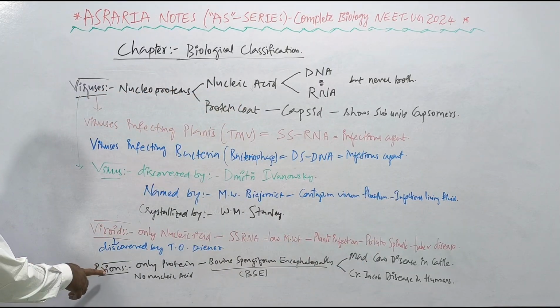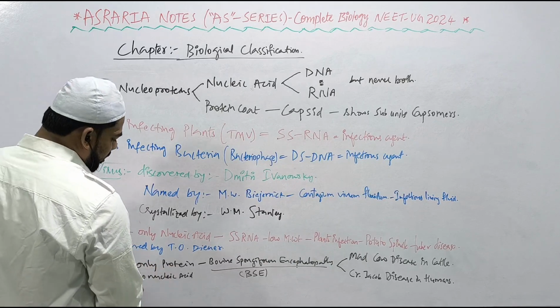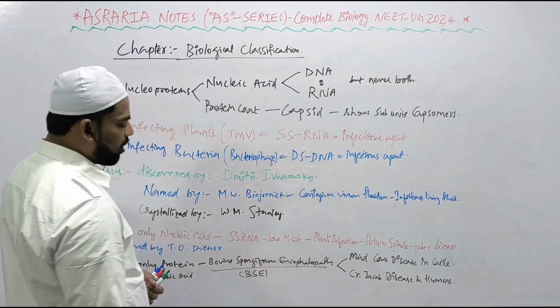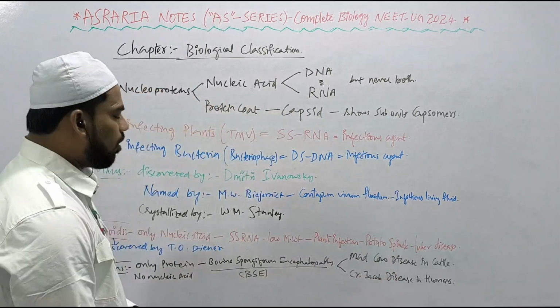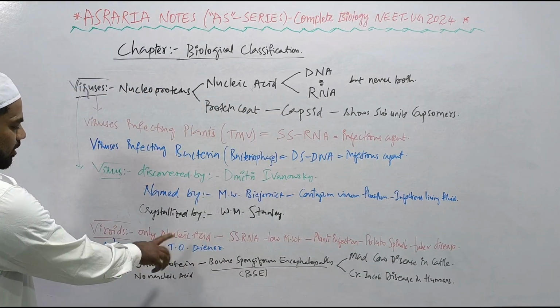Whereas prions contain only proteins, no nucleic acid, and cause bovine spongiform encephalopathy, BSE, right? Example, mad cow disease in cattle and Creutzfeldt-Jakob disease in human beings. Viroids were discovered by T.O. Diener.